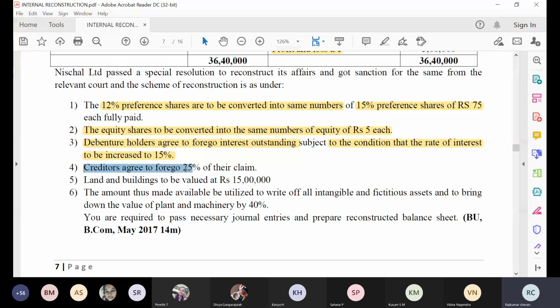Creditor has agreed to forego 25% of their claim. Very important. Wherever forego comes, it means it is a profit for the company. Remember, in the fourth adjustment we are getting one profit, and in the third adjustment also we got some profit. So forego is always nothing but a profit for the company. They are not asking for that amount. They are telling that we don't want that much amount from the company. Now here what is happening? Creditor has agreed to forego 25% of their claim.